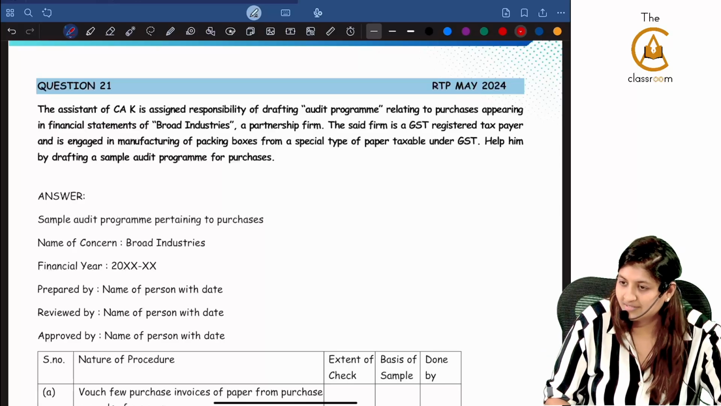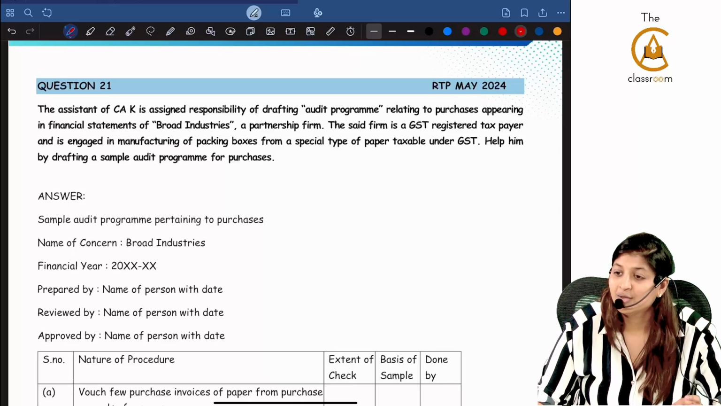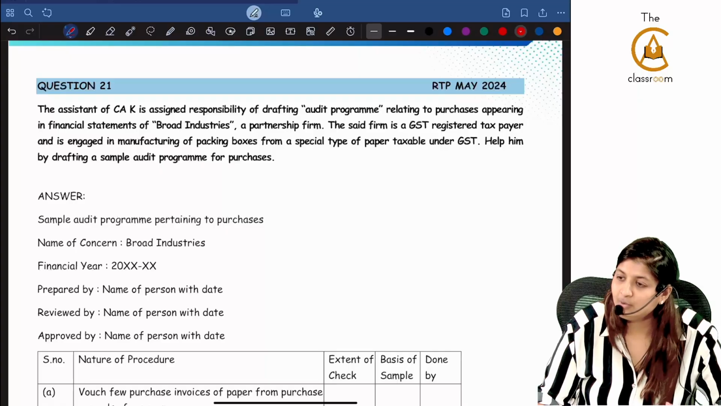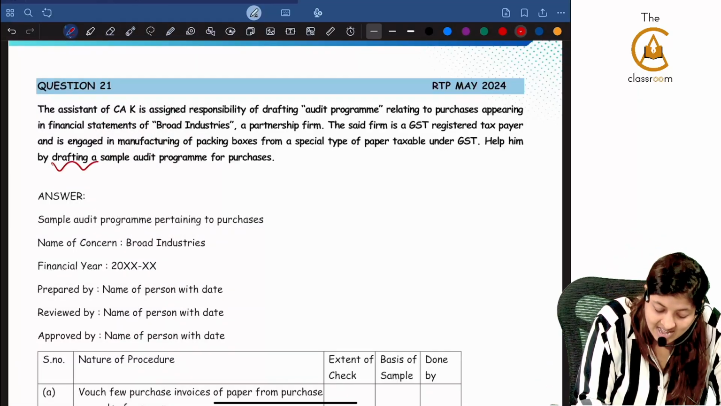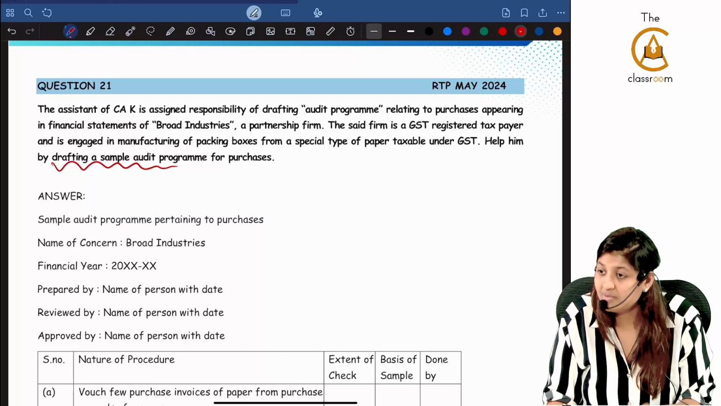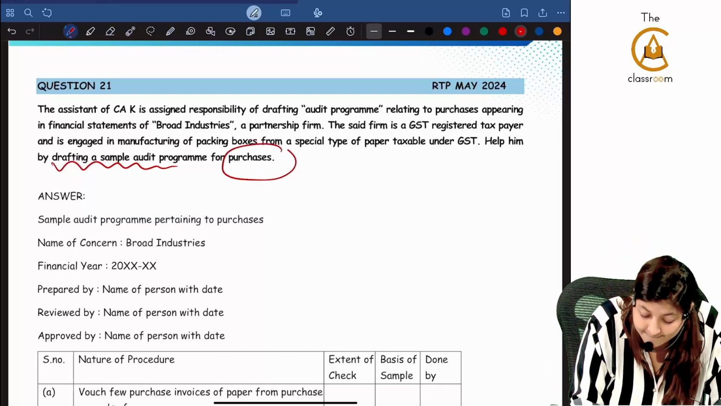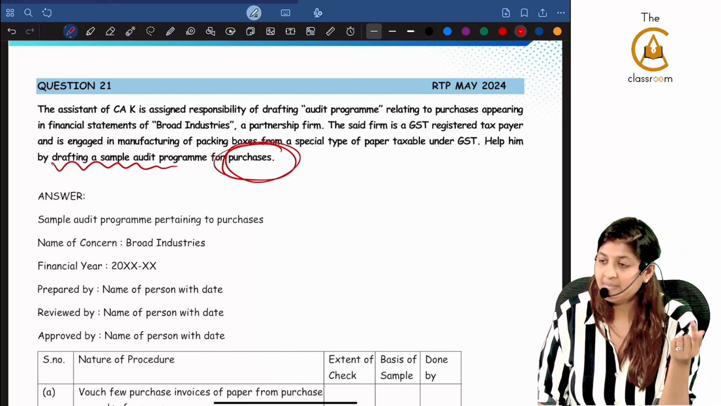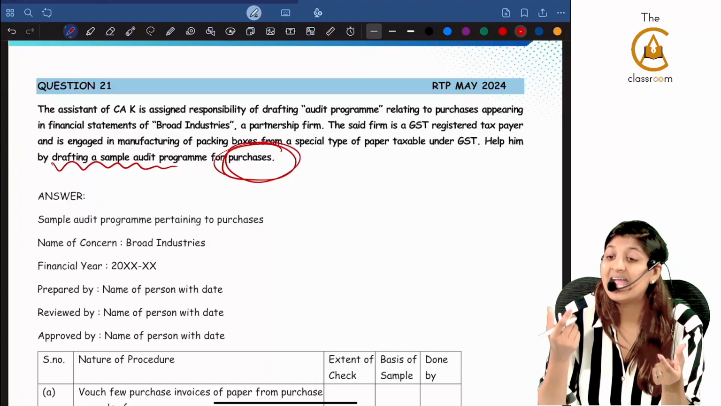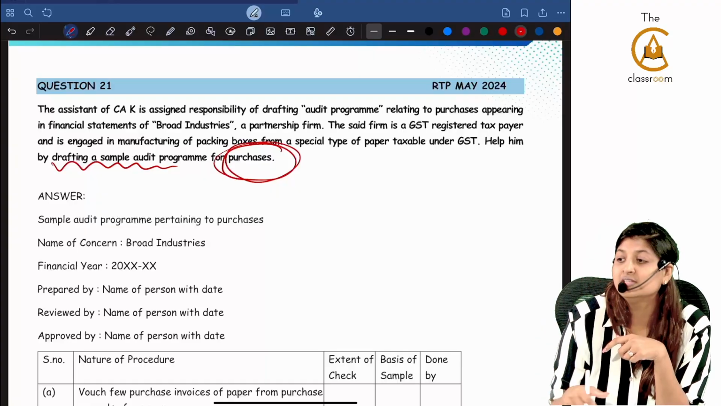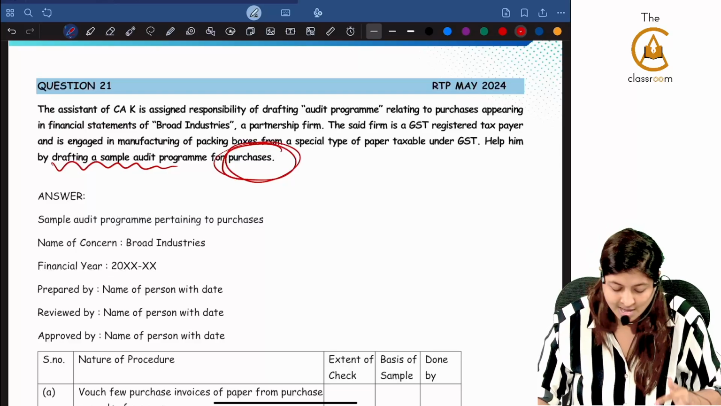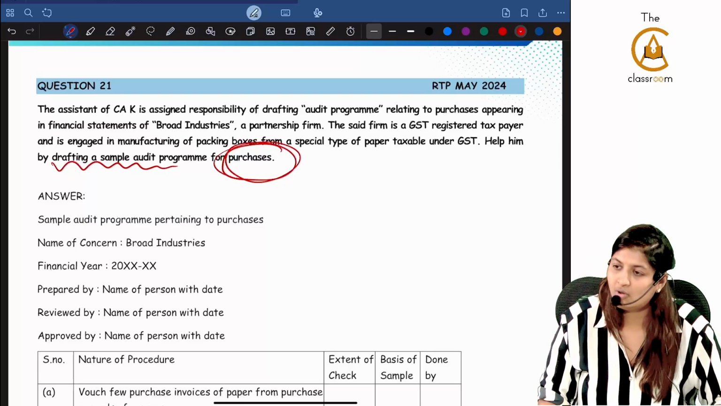Beautiful question this is. RTP May 24. Beautiful question. I'll tell you why this is beautiful. See here. They are asking you to draft a sample audit program specifically for purchases. They are combining SA 300 audit program with items of FS purchases. Now you have to know the questions which you have to ask for purchases also, and you have to know the format. You already know the format.